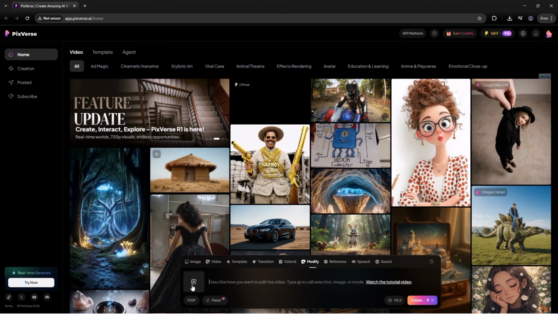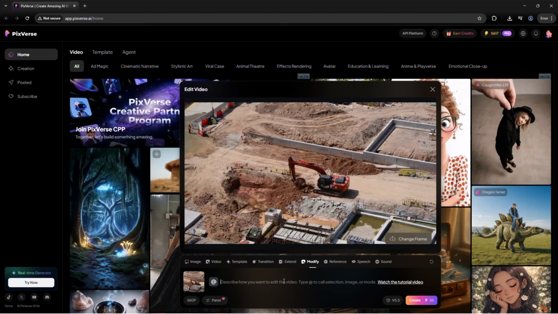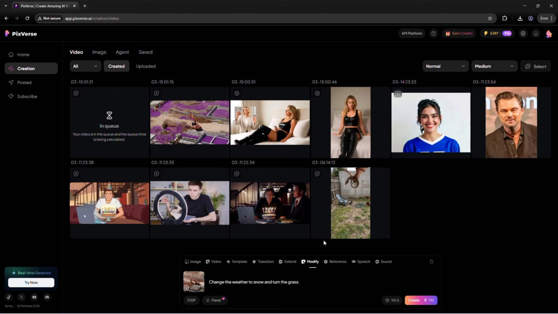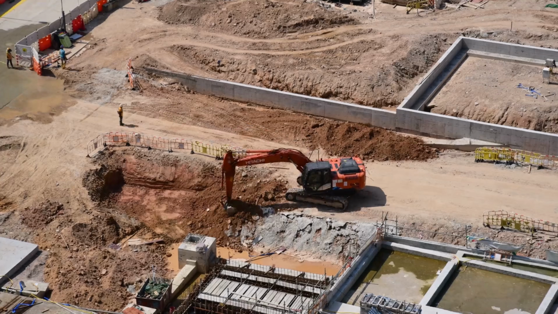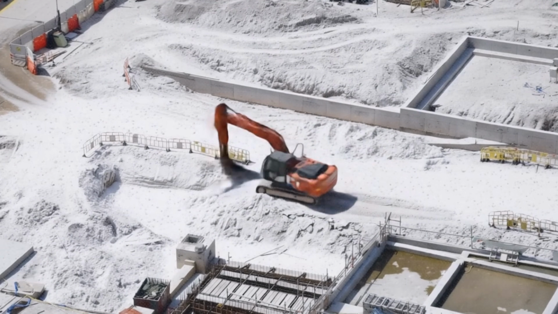Imagine changing any scene in seconds. Want the grass to turn golden, the weather to shift from sunny to snow, or the workers to transform into playful characters? Just type it, and Modify makes it happen. Businesses can use this for storytelling in ads or social media campaigns.